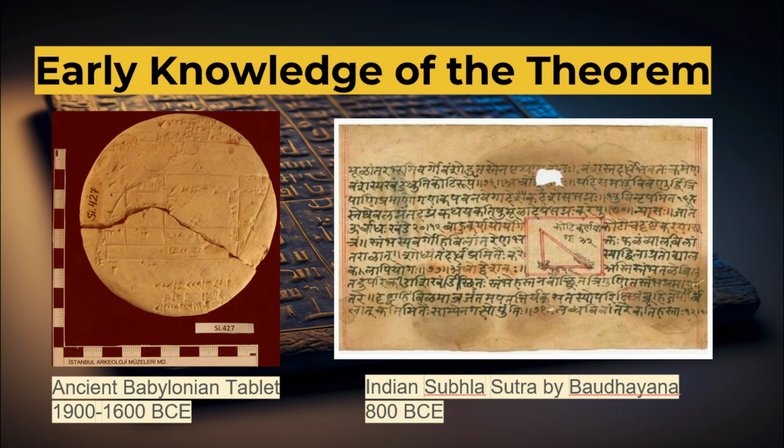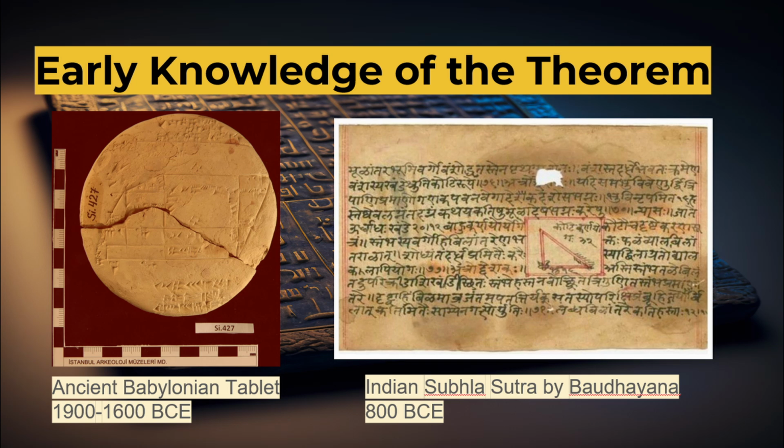The Indian Sulba Sutra, which is a text that contains rules for constructing geometric shapes for religious rituals, was authored by the mathematician Baudhayana in 800 BCE. It is believed that both the Babylonians and Indians used this theorem for practical purposes like land measurement and construction.